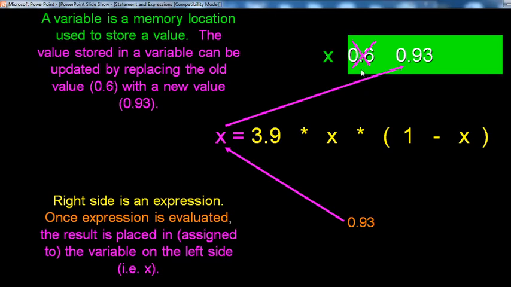The earlier value 0.6 was assigned, and that value was evaluated using the expression. Then that value is put in x, and the same expression is calculated with the new x value. That means the expression 3.9 into 0.93, then 1 minus 0.93, and the output displays the new x value.